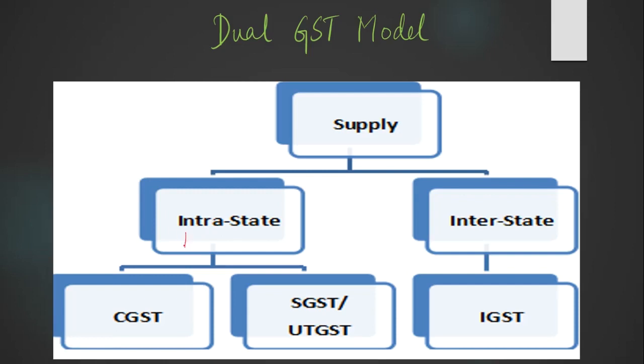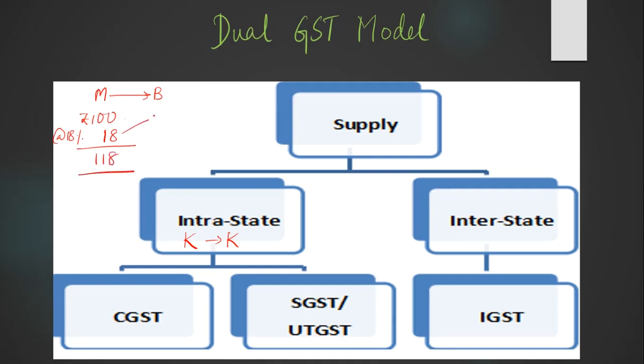Suppose within Karnataka, CGST and SGST are levied together. Suppose this is Mysore and some goods are moving to Bangalore, and the goods are worth rupees 100, GST at 18%, 18 rupees, total would be 118.